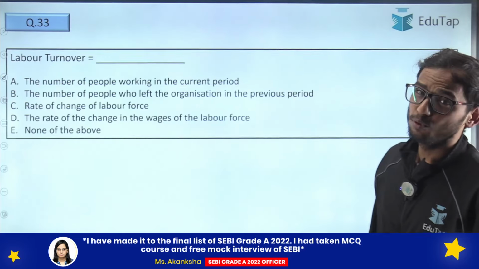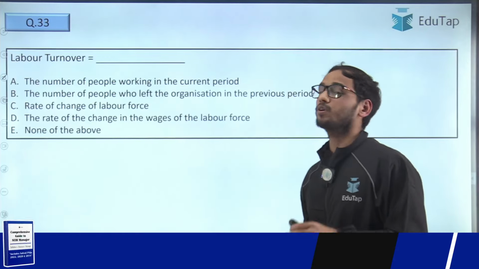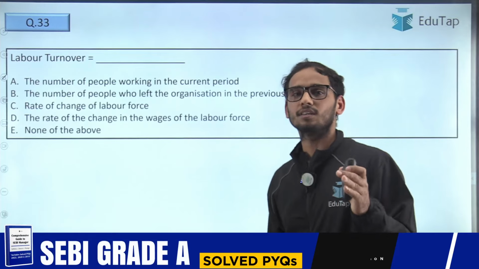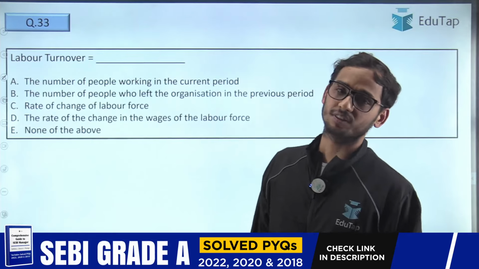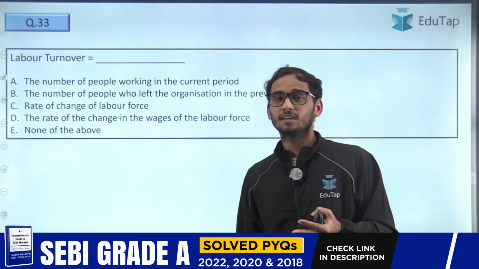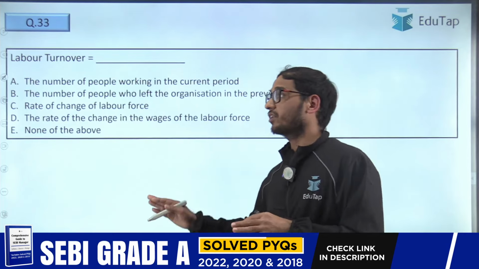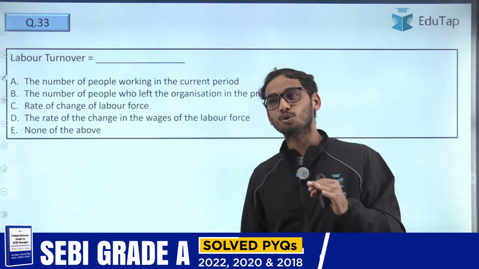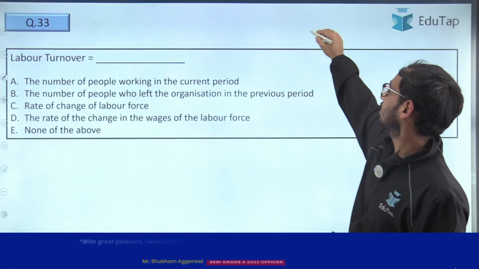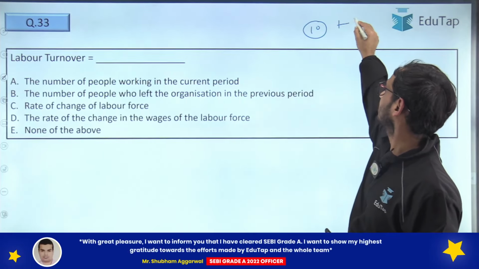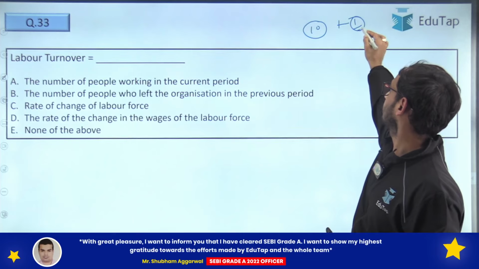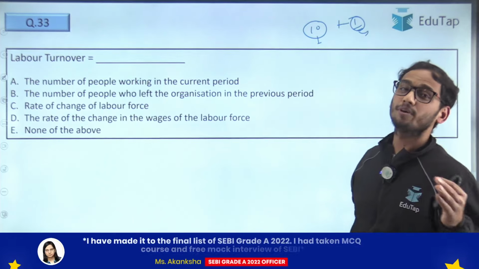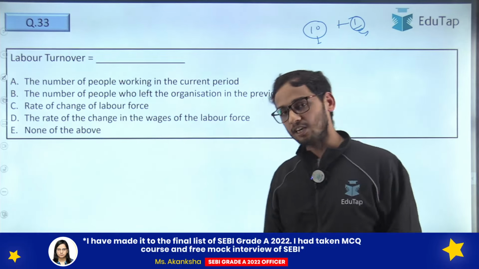Now let's move ahead with the 33rd question. I want to know how you are evaluating yourself and how many marks you have got till now. After the end of the session, I want all of you to comment how many marks you got out of 10, because there will be 10 questions plus a homework question. So also give the answer of this homework question and how many marks you have got out of these 10 marks.